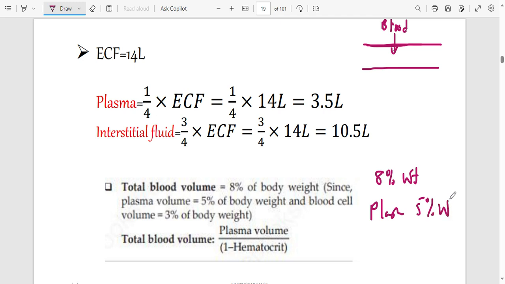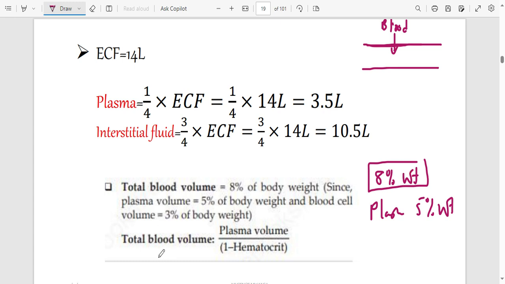5% of the weight. How about the extra 3%? So the extra 3% is what makes up other things which are found in blood, including the cells found in blood. Meaning that the cells found in blood, they're actually 3% of your weight.